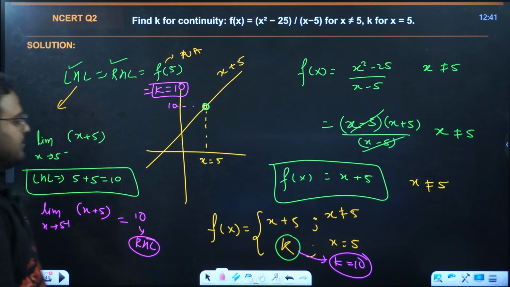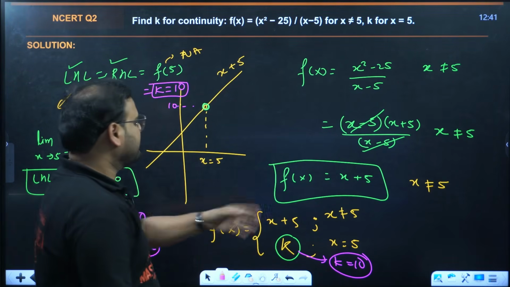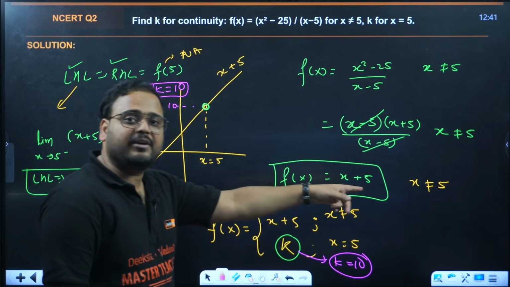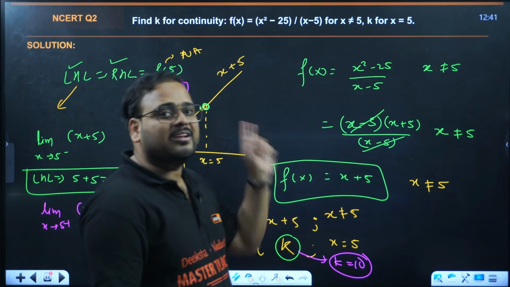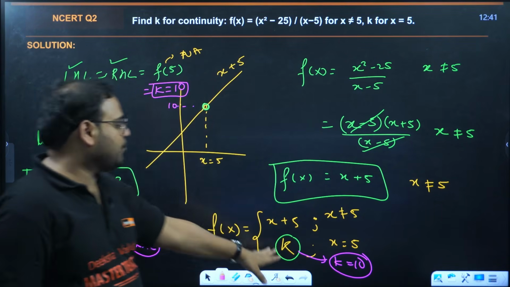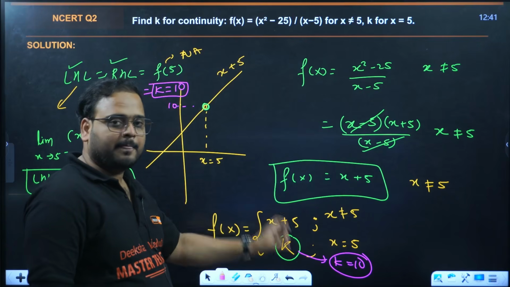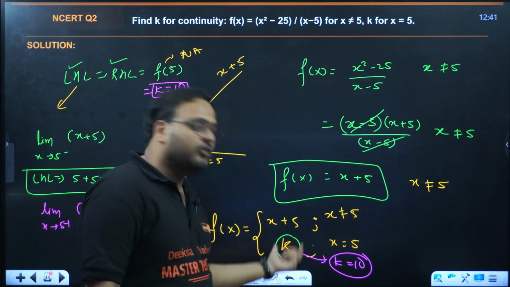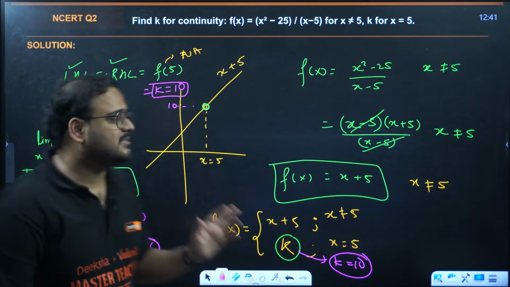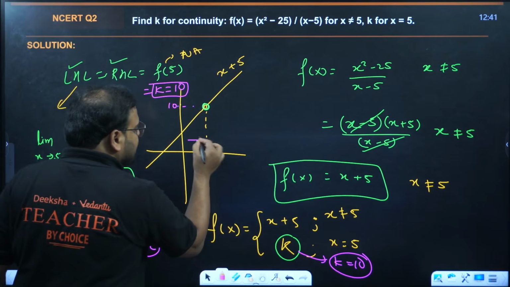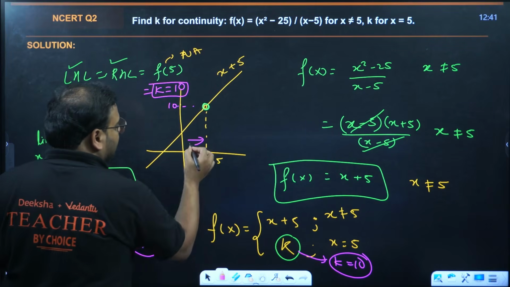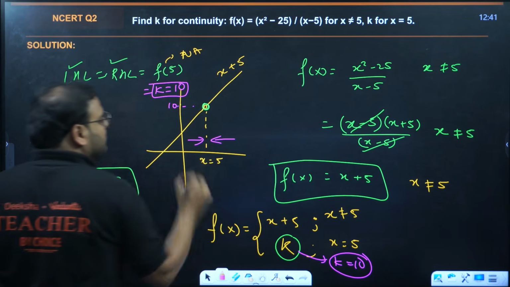Sir, how is it possible? If you put it as 10, this will only be true if x is equal to 5, right? True. I'm not finding directly the value of this. I've assumed it to be a constant, unknown value. What I've rather done is, I've tried to approach 5 from the left hand side. This is giving me the value for LHL, and from this side.